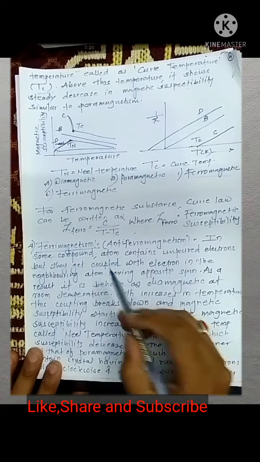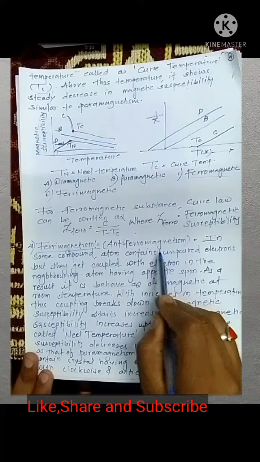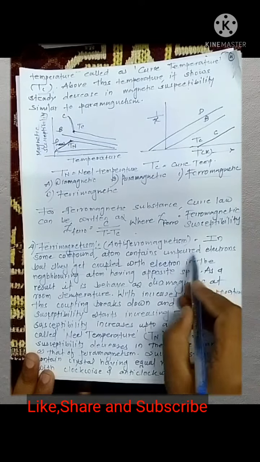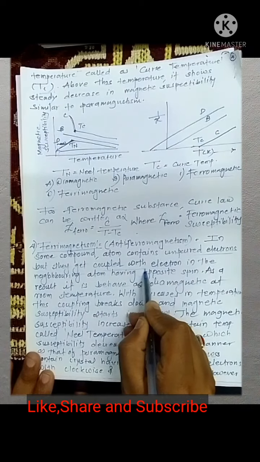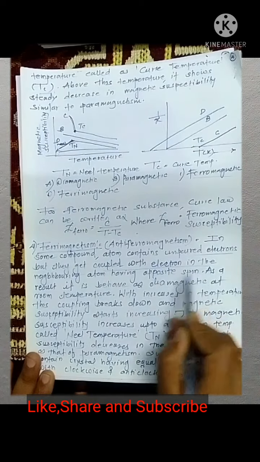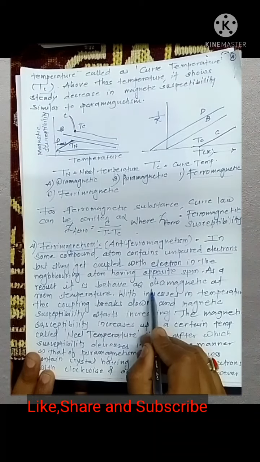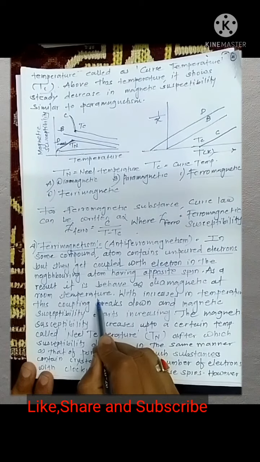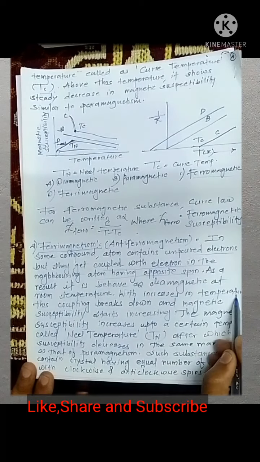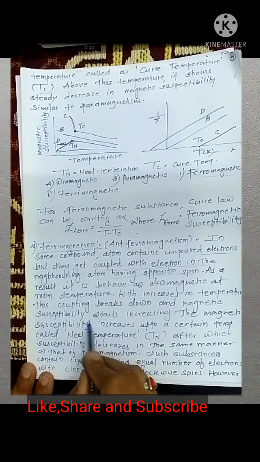Today we are going to see ferrimagnetism, also known as antiferromagnetism. In some compounds, atoms contain unpaired electrons, but they get coupled with electrons in the neighboring atom having opposite spin. As a result, it behaves as a diamagnetic substance at room temperature. But with an increase in temperature, the coupling breaks down and magnetic susceptibility starts increasing.